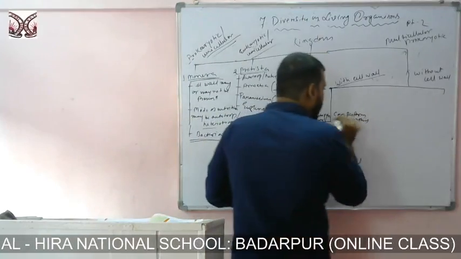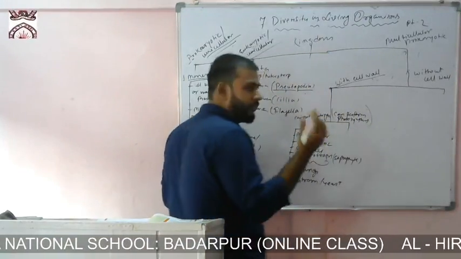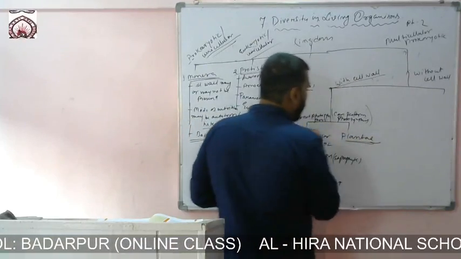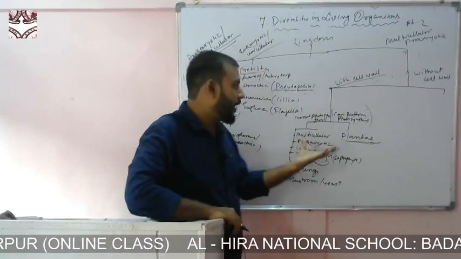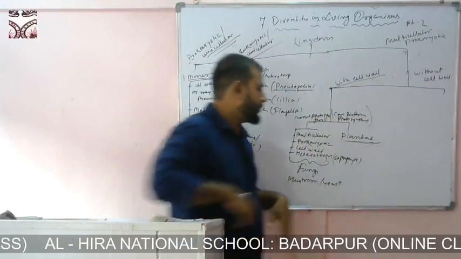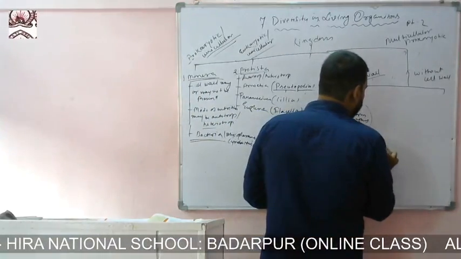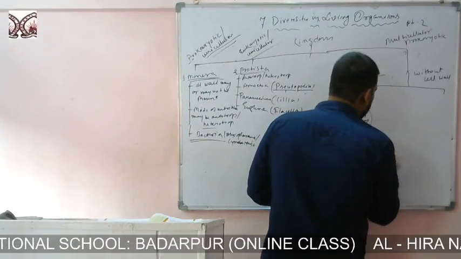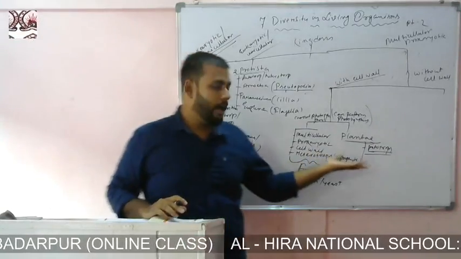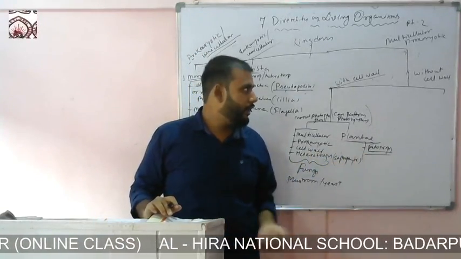And the one that can perform photosynthesis, very easy. They are plants, or plantae. So if we want to know the characteristics, very simple. They have cell wall, they can perform photosynthesis, hence they are autotrophs. Very simple. Examples are plants. Any plant you can give as an example.